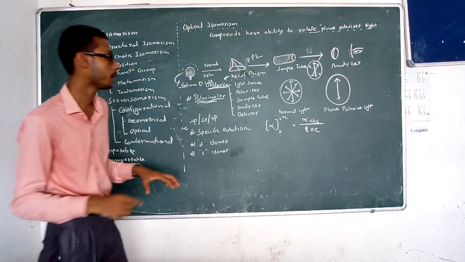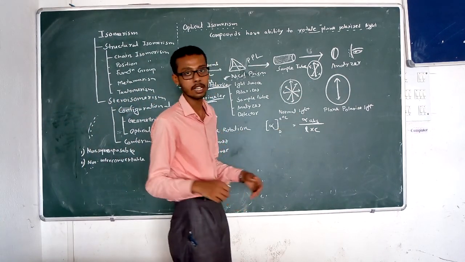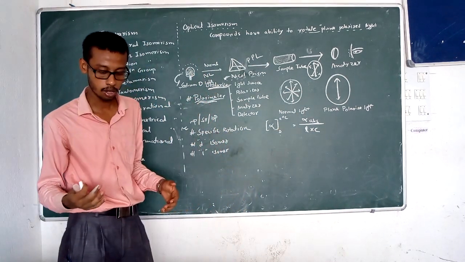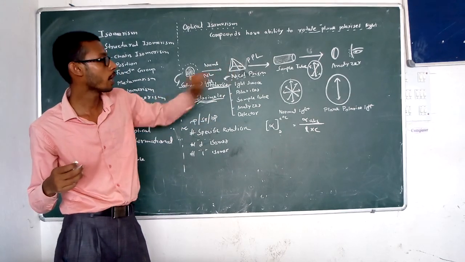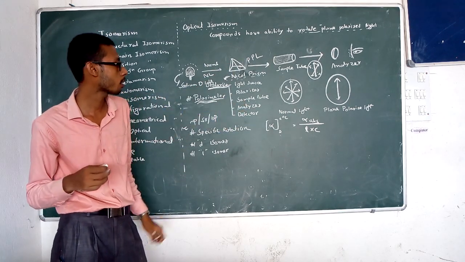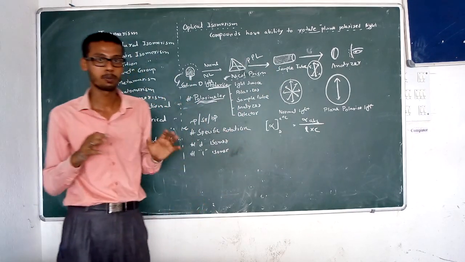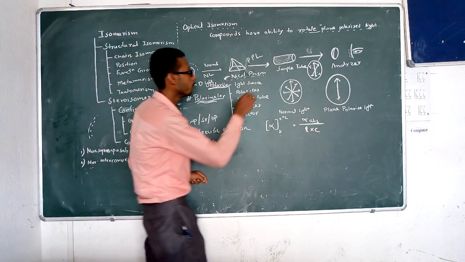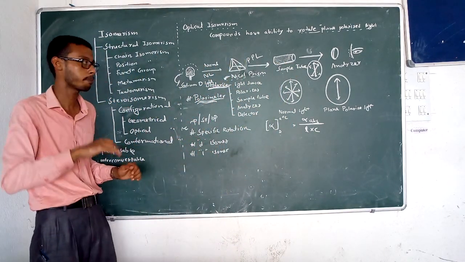So what are the various parameters of that? Alpha observed, this is the specific rotation measured by the polarimeter. L means the length of the sample tube, not sample tube, the length of the solution. Normally they fill it in the sample tube.